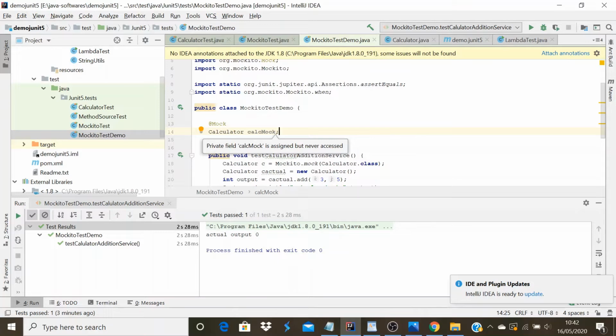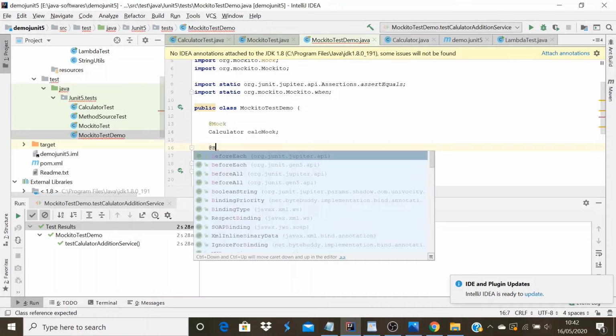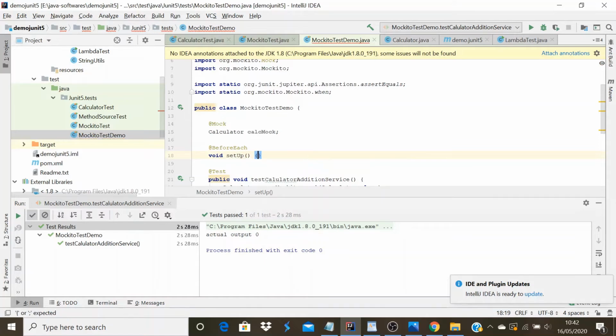Now to initialize this mock object, the Mockito framework needs a service to be implemented. I will show you that. We need to use the @BeforeEach annotation here to set up the mock objects before calling any test method.